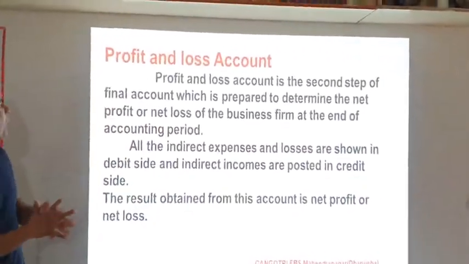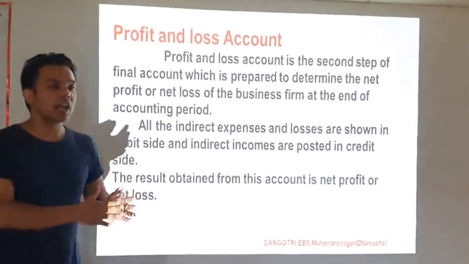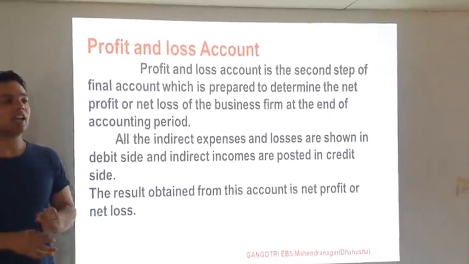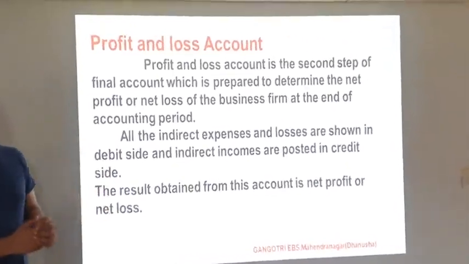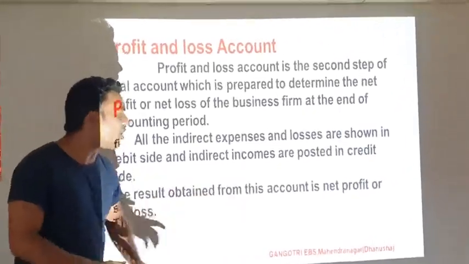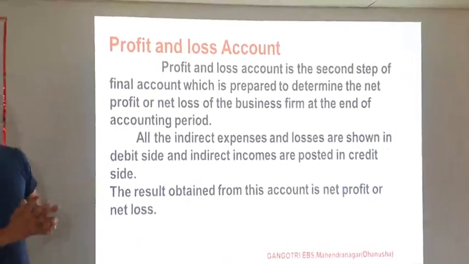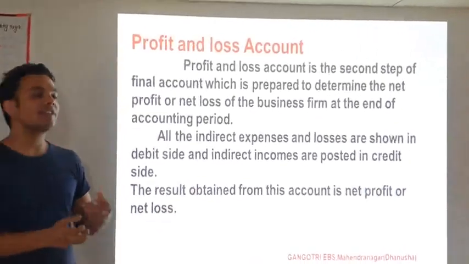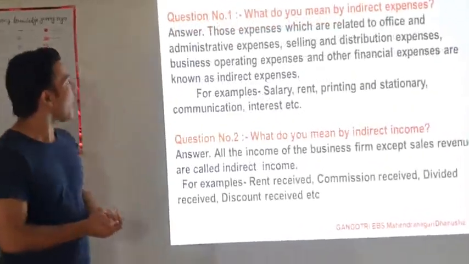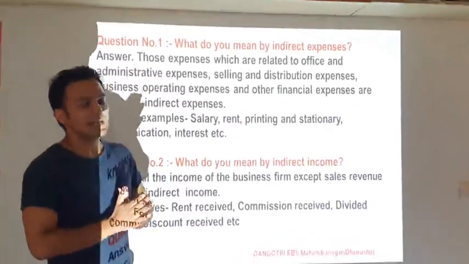But here in the profit and loss account, all the indirect expenses and losses are recorded on the debit side, whereas all the indirect income and profit are recorded on the credit side. The result obtained from this account is net profit or net loss. Now the question arises, what do you mean by indirect expenses?